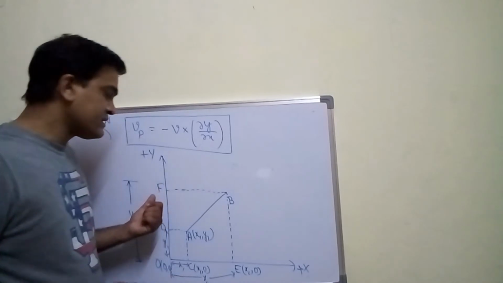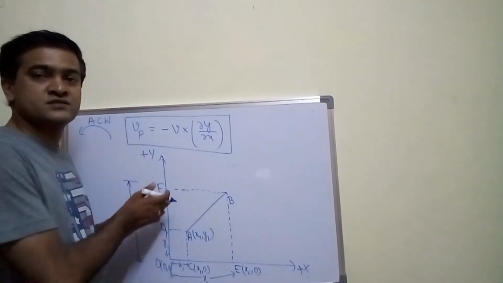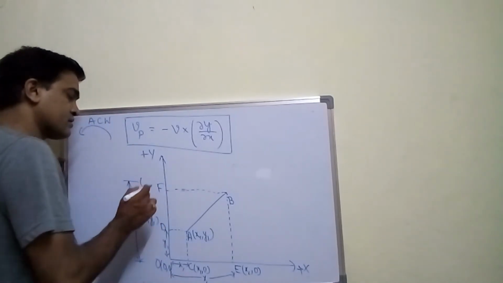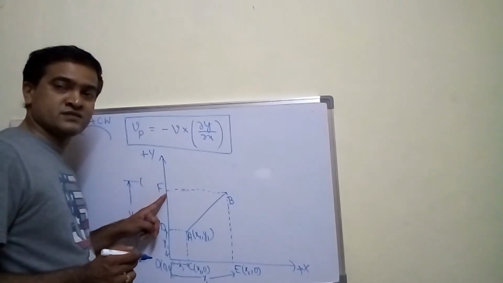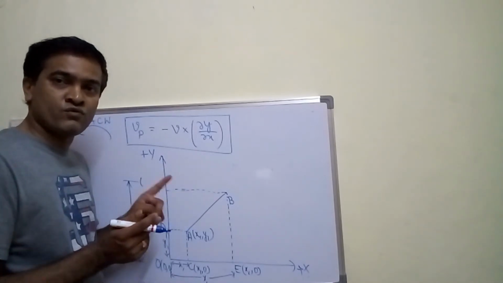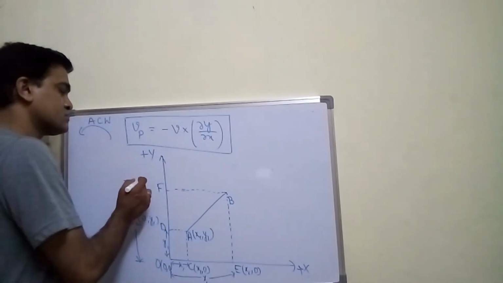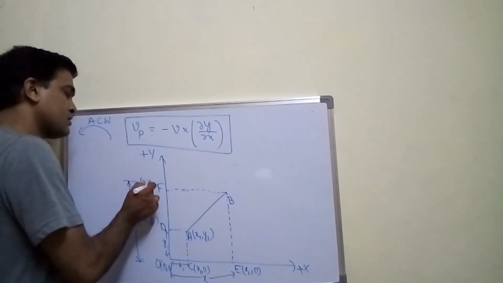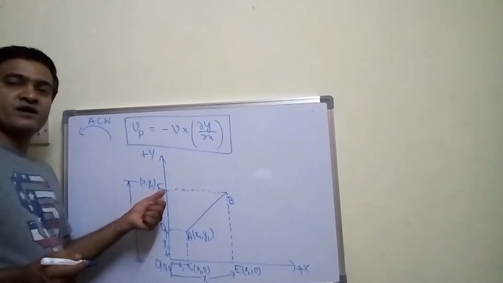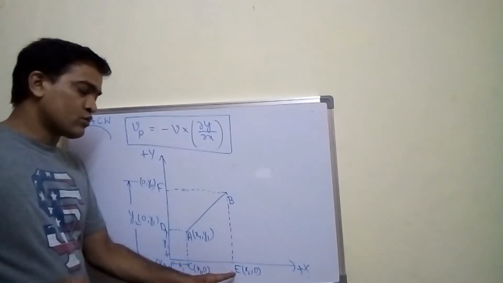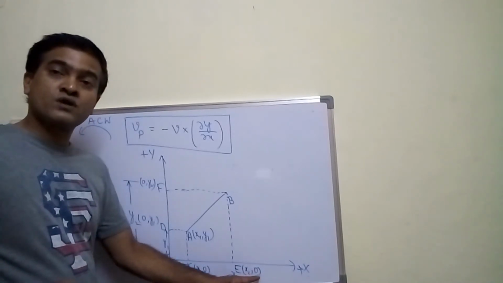Similarly, at point F, what will be the coordinates? On the y-axis, the x coordinate is 0, and the y coordinate I have taken as y2. So here I will get 0 comma y2. So coordinates of F are 0 comma y2, and coordinates of E are x2 comma 0.